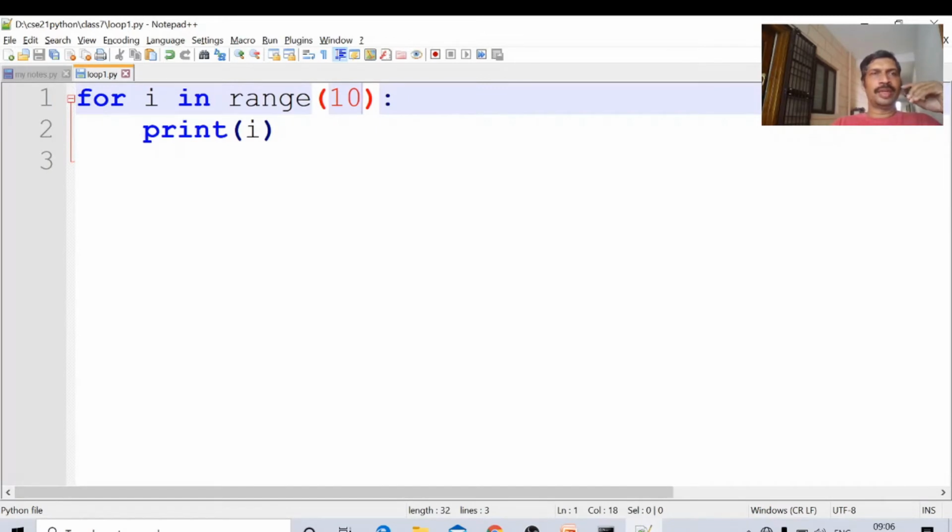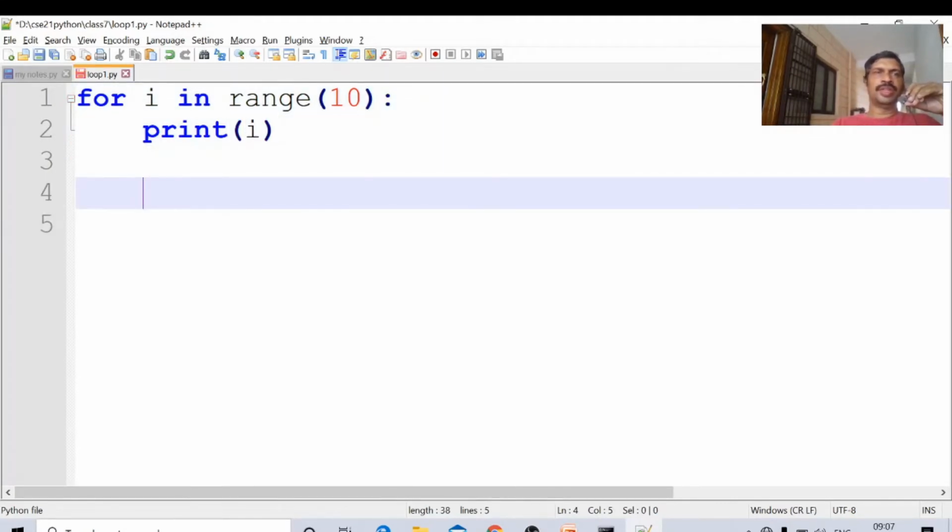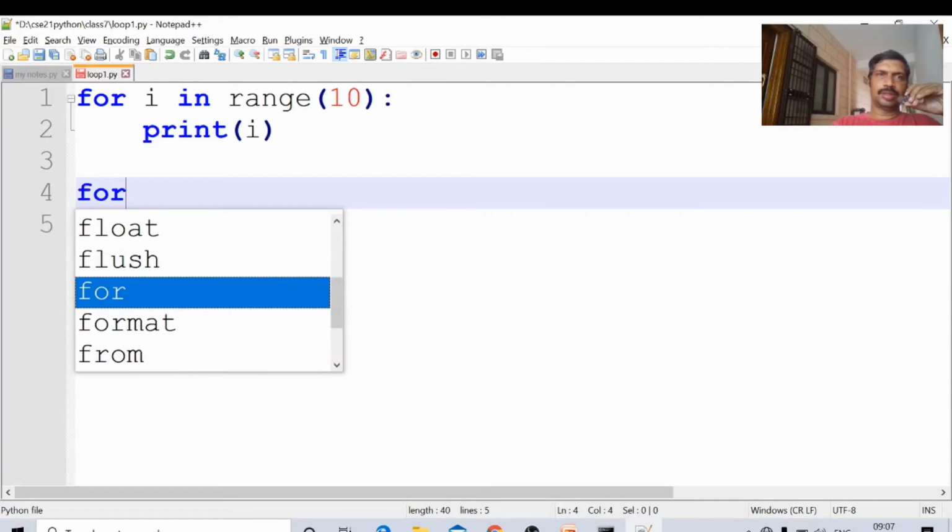Now I am required to print the values not from 0 to 9, but from 3 to 7. What are the statements? In order to print the values from 3 to 7, these are the statements: for x in range, 3 to 7.